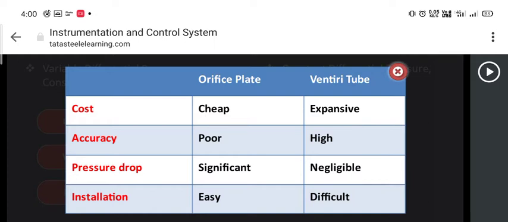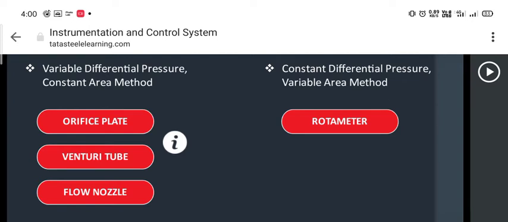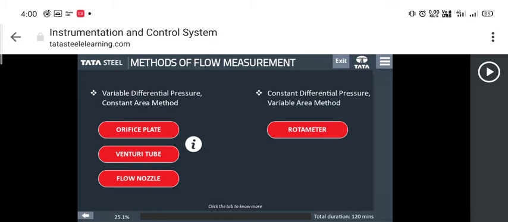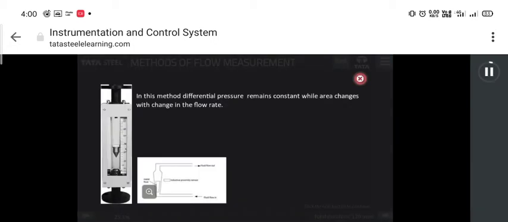If we compare orifice plate and venturi tube, we will find that venturi tubes are more expensive and accurate. Also, the pressure drop is negligible in venturi tubes, but the installation is quite difficult.